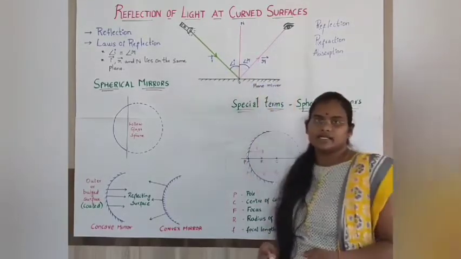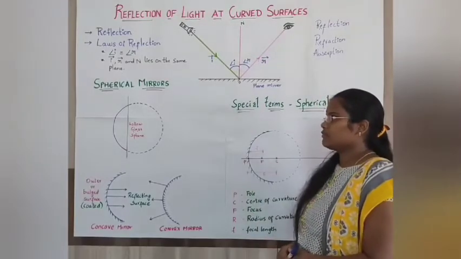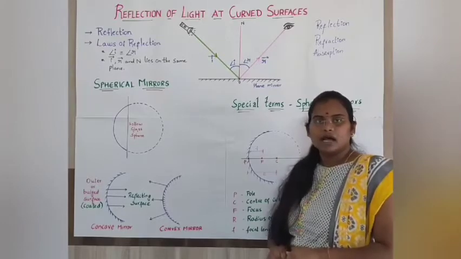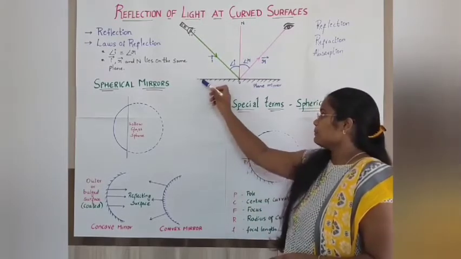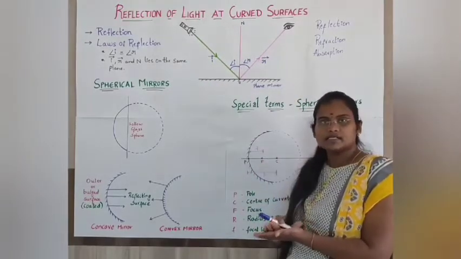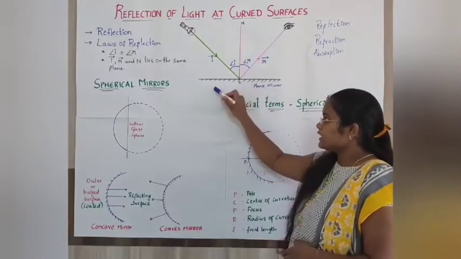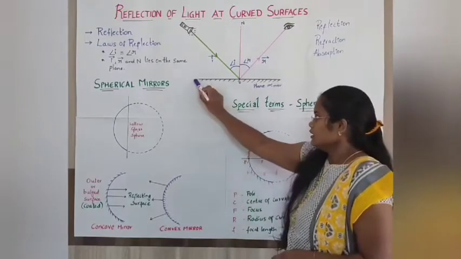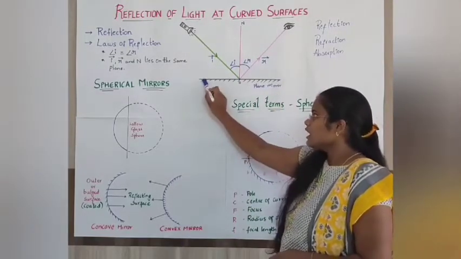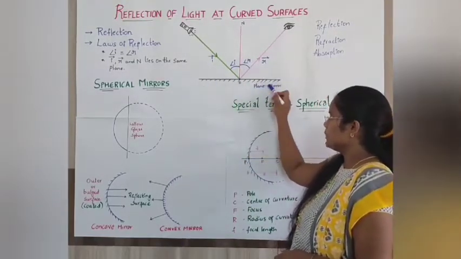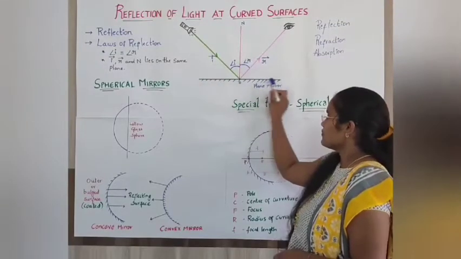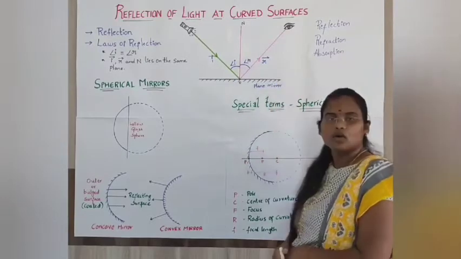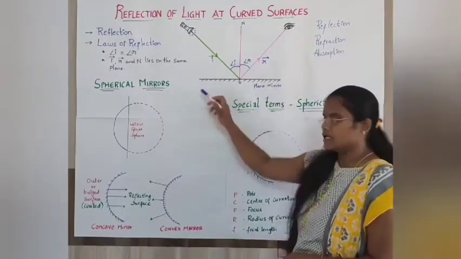So, what is reflection? Before moving on to what is reflection, let us learn about a plane mirror. What do you mean by a plane mirror? How do you make a plane mirror? You need to take a plain glass slab which is polished on one side, and on the other side it should be coated either with aluminium or silver. So, this line and these dashed lines represent a plane mirror. The upper surface is polished and the other side is coated. So, this is a plane mirror.